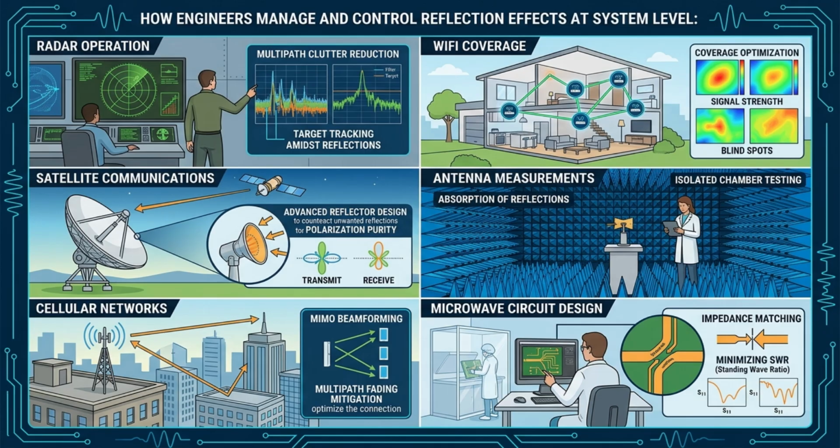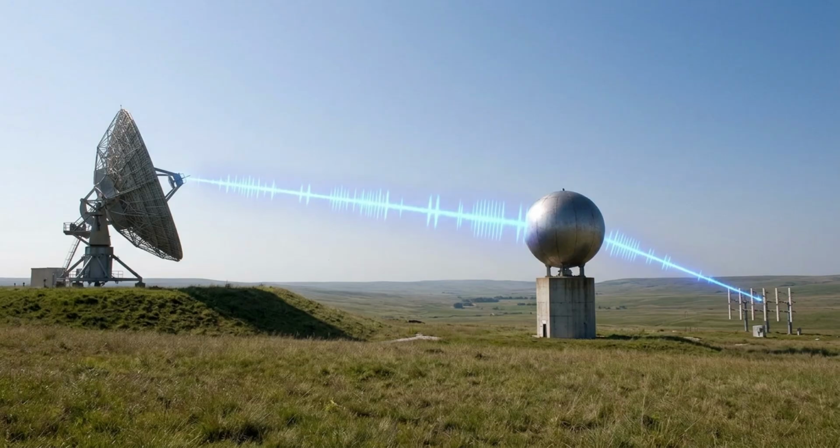At the system level, reflection influences radar operation, satellite communications, cellular networks, Wi-Fi coverage, antenna measurements, and microwave circuit design. Engineers often spend considerable effort managing and controlling reflection effects. Reflection demonstrates that electromagnetic waves do not simply disappear when they encounter obstacles. Instead, they interact with their environment in predictable ways that can be analyzed and engineered.